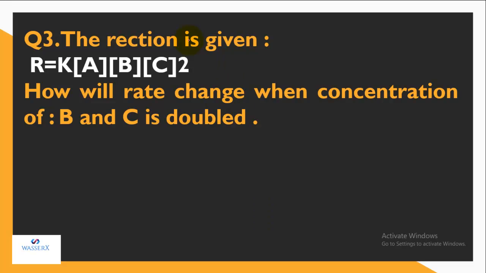Another question is, we have a similar reaction and a similar expression, and the question is, how will the rate change when the concentration of B and C is doubled? In this case, you have to focus on B and C both. So let's write the expression for B and C. This is the initial equation.